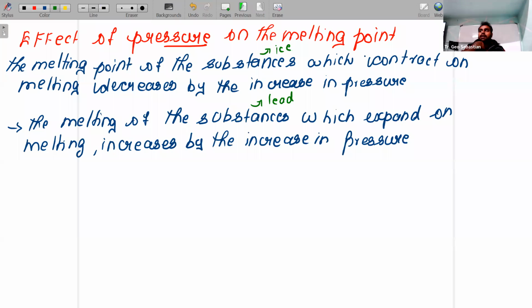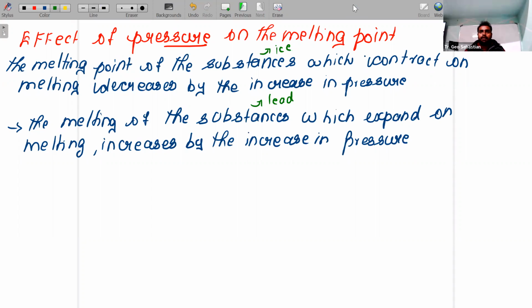So, children, listen carefully. Today's class, we are going to start the topic with effect of pressure on the melting point. What do you mean by melting? Change of phase from solid to liquid state by absorbing heat without any change in temperature.